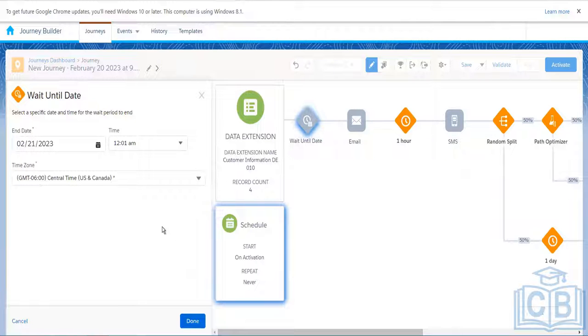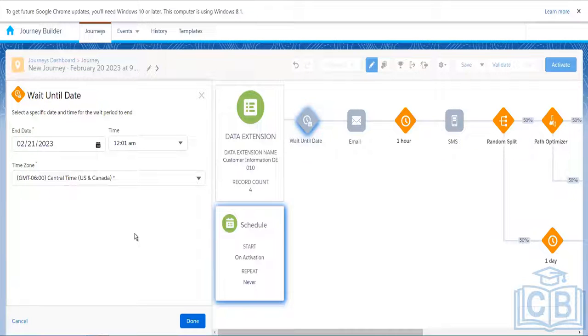Here, basically, we can hold the contact, or the contact can wait until that date occurs. Here you can mention, let's say the contacts are coming to this journey, but we want to send them the email on, maybe, the 28th of February, the last day of the month. They are coming to the journey, but they will receive the email on a particular date only.